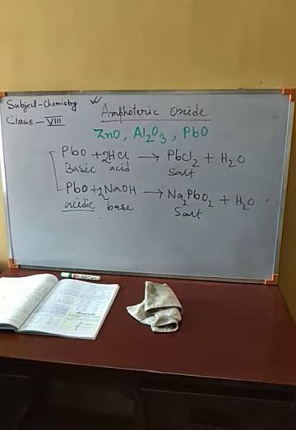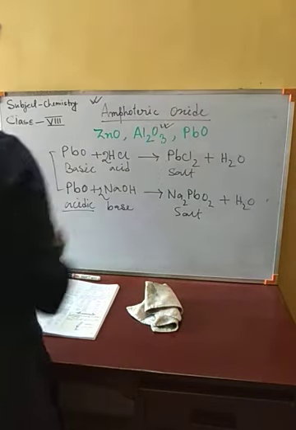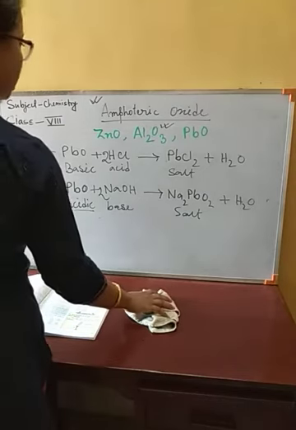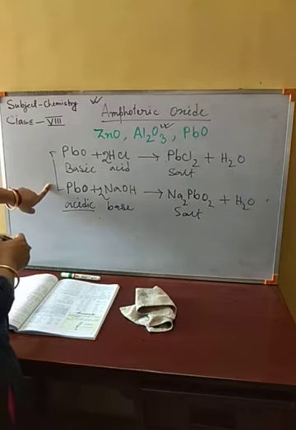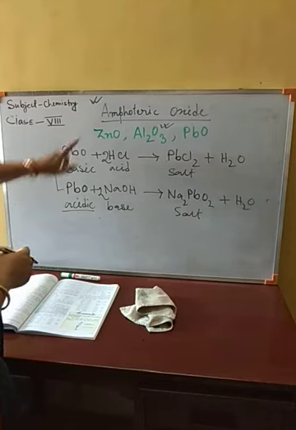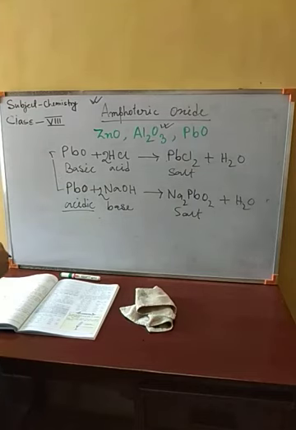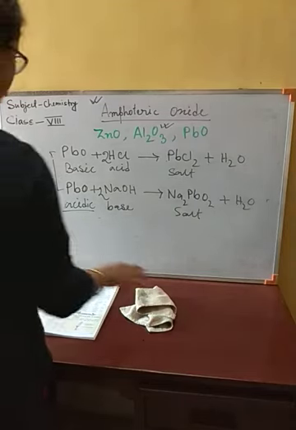So we can see lead oxide is showing both the basic and acidic character in the same manner as zinc.